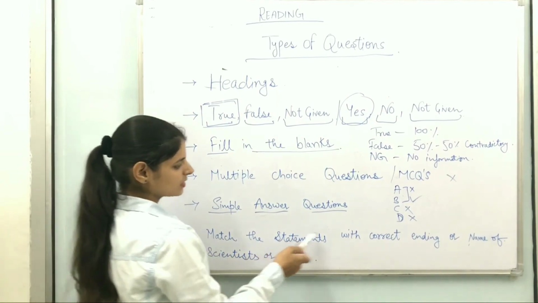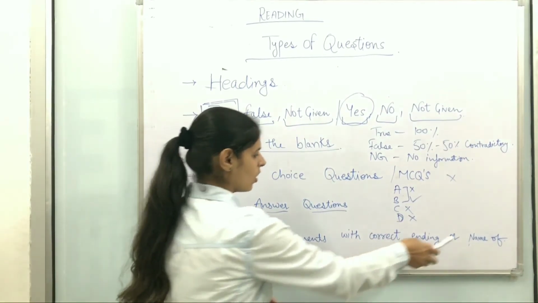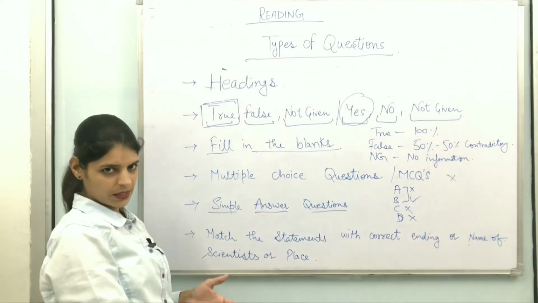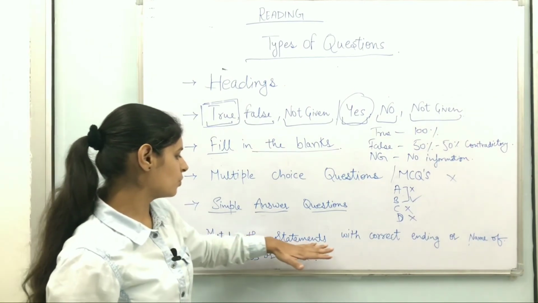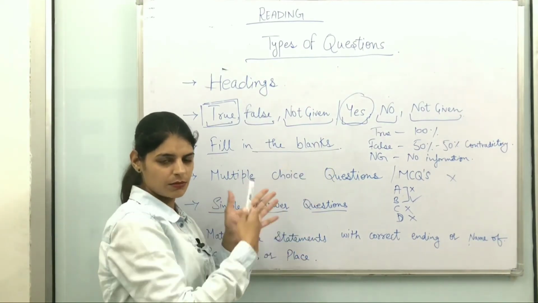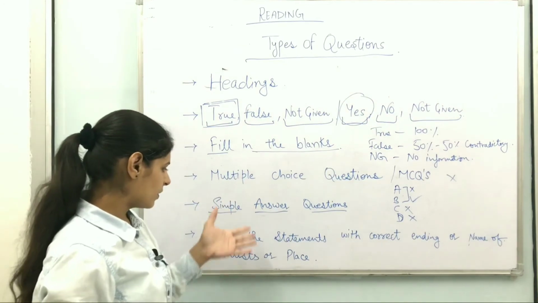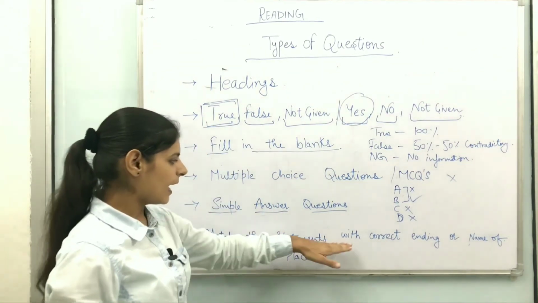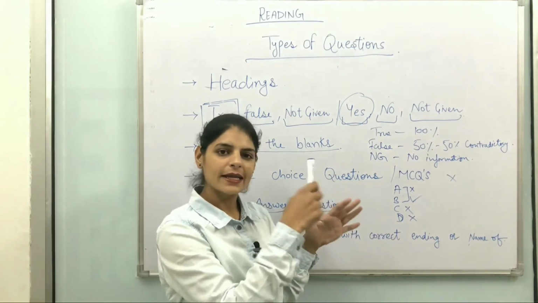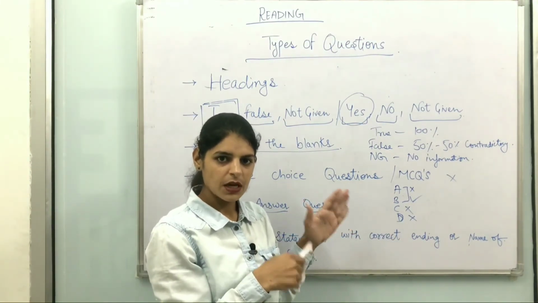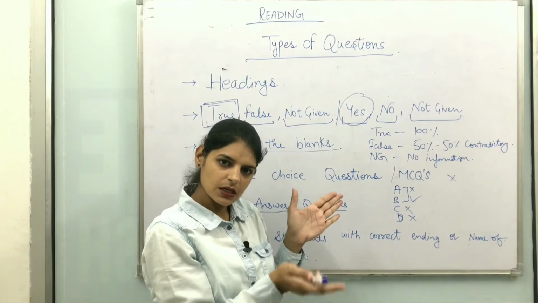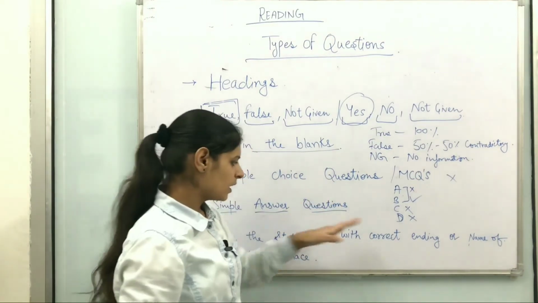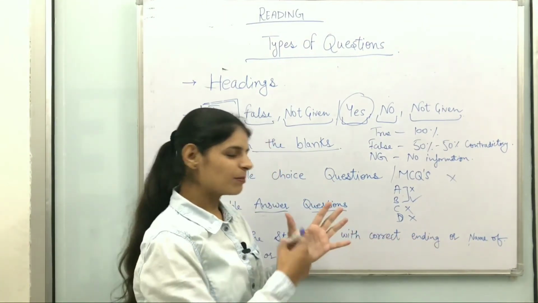Next, match these statements with the correct ending or name of scientist or place. They are giving you a number of statements, for example from 1 to 6, from 1 to 4, or 1 to 8 also, and they are also providing you endings of those statements, and you have to match those with your question statements, right? So that you can complete the sentences.